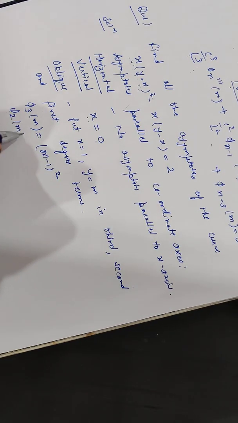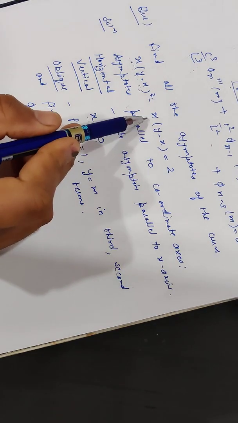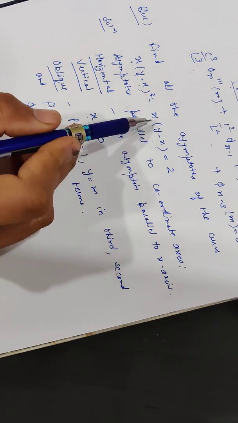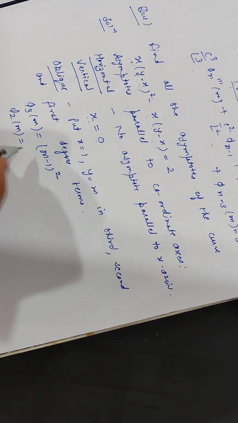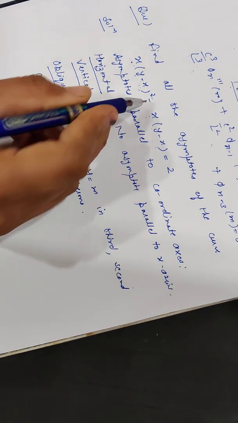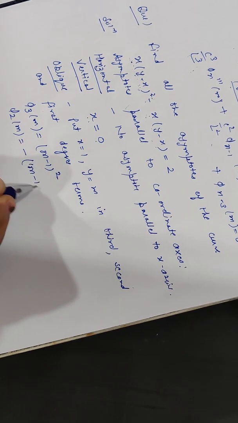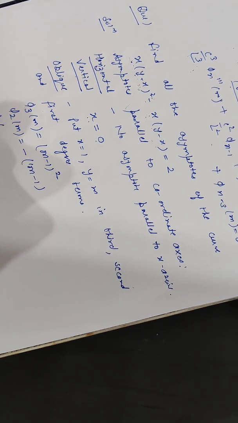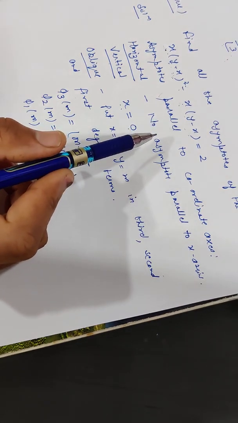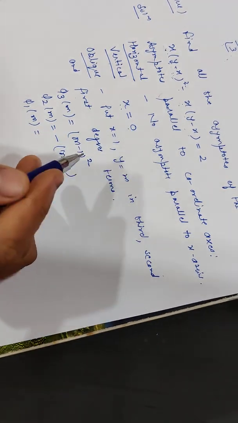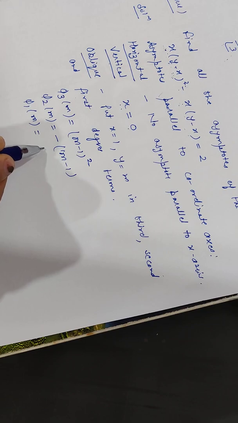Now phi 2 of m means second degree terms. This is the second degree term. So put here x equal to 1 again and y equal to m. So this is minus m minus 1. Now phi 1 of m means the terms of degree 0, which means constant, and this is equal to 0.